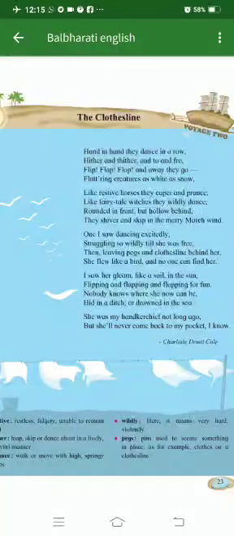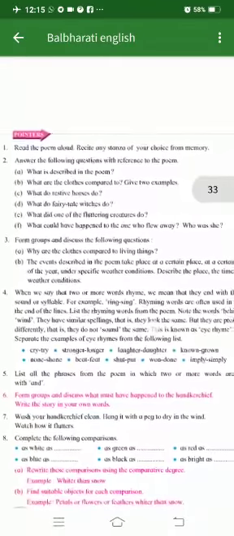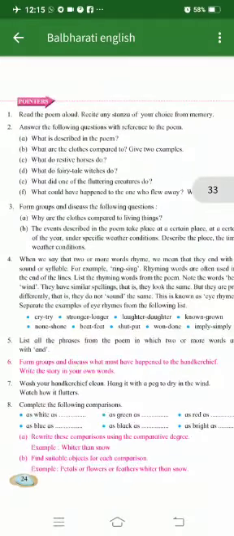We have completed this poem. We have completed the reading part and the explanation. Today we'll do the activity part or the workshop part related with this poem. So these are the pointers, that means the activity we are supposed to do.